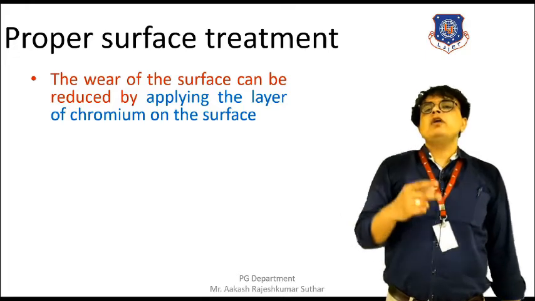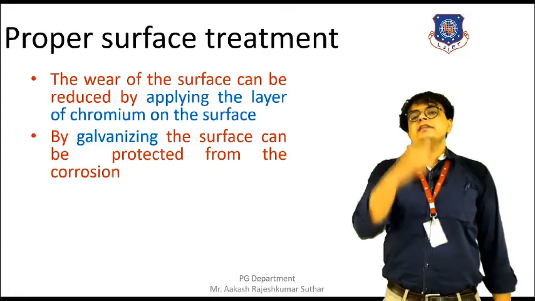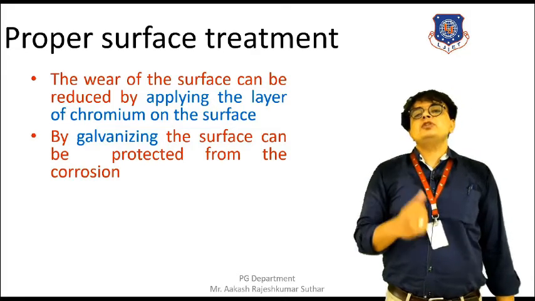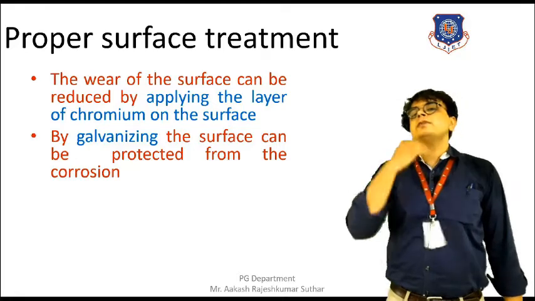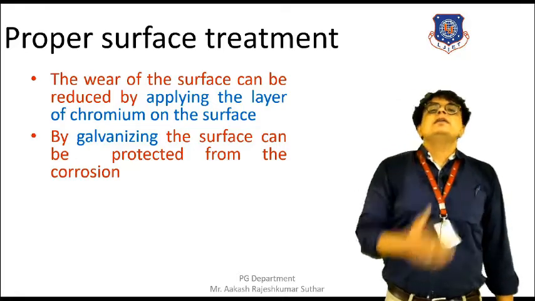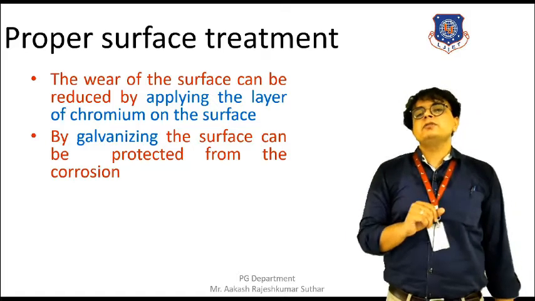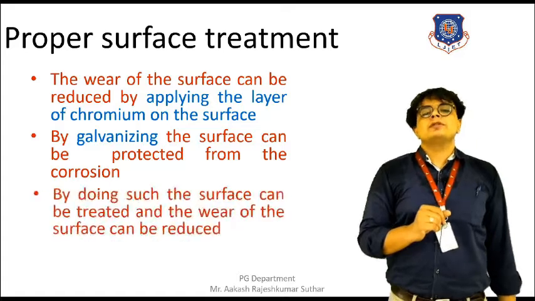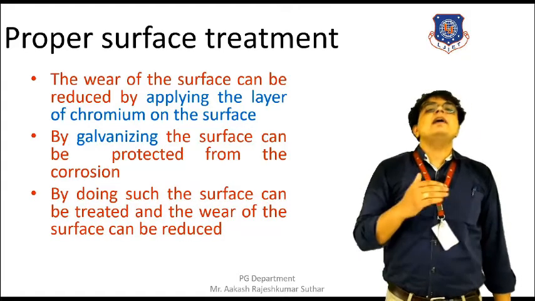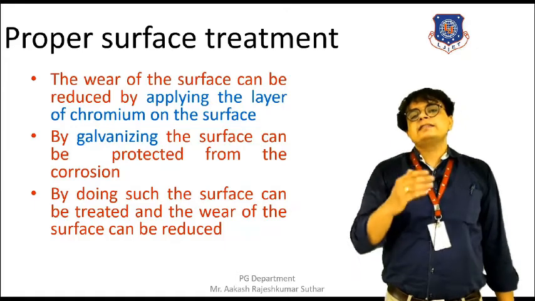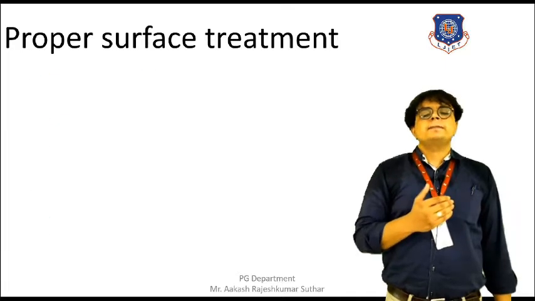Parallelly, if we want to have a lesser corrosion on the machine, then it is necessary that proper galvanization should be done. By applying the layer of the zinc on the outer surface of the machine parts, the galvanization can be done. And as a result of this, the machine will be prevented from the corrosion. And ultimately, we will get a proper surface where the wear will be lesser, and as a result of this, the design life of the machine will be increased.